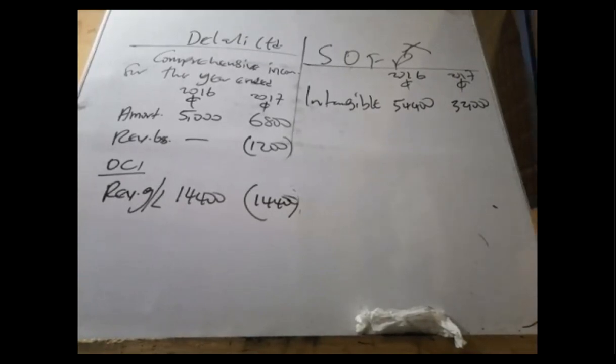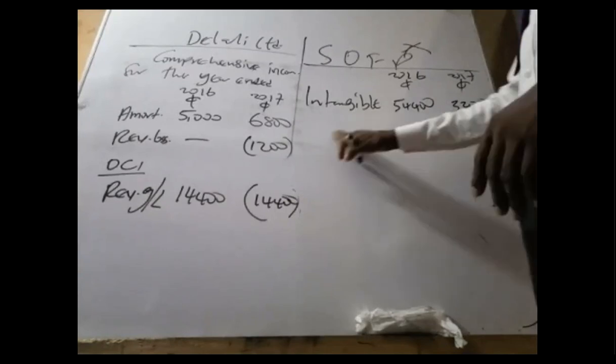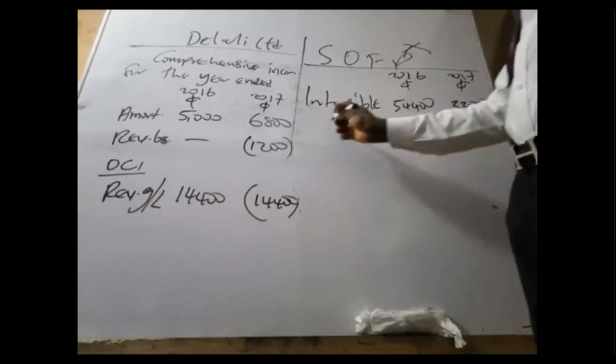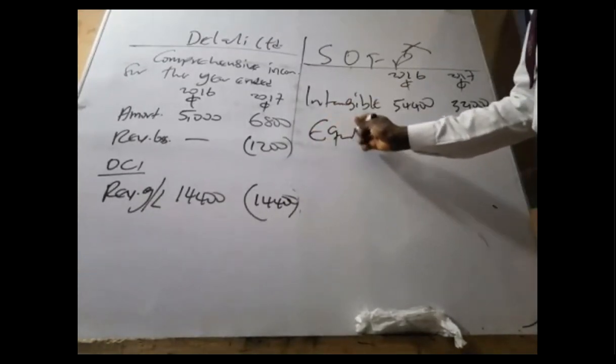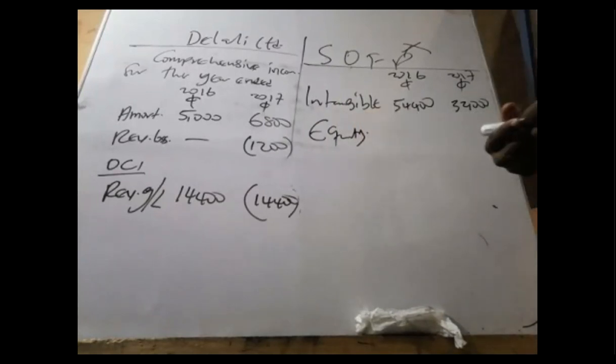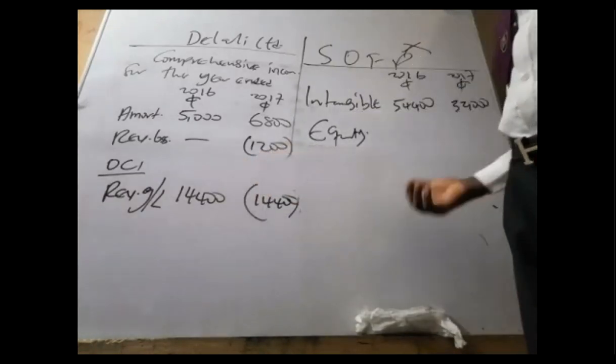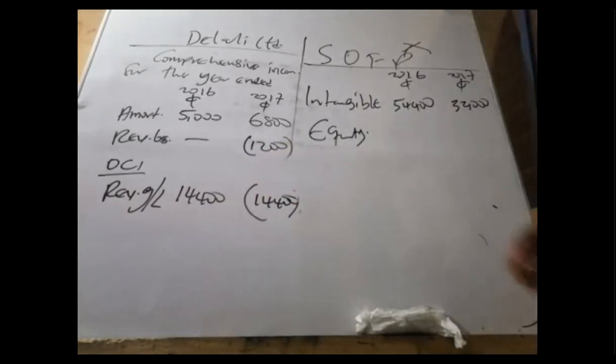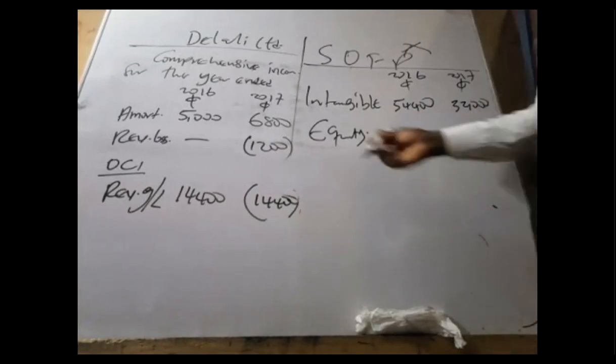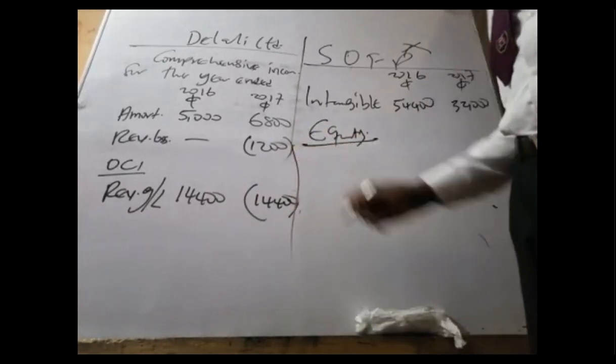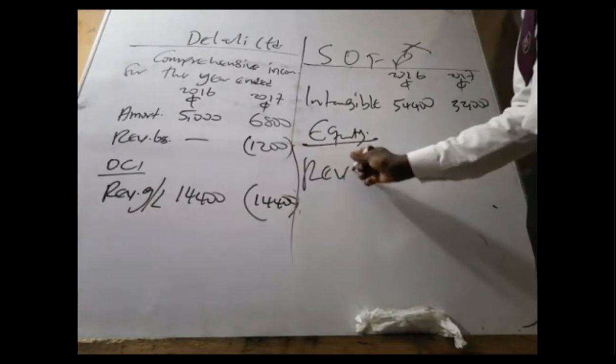Then move on to the next section. Now go straight to the equity section. Any figure which hits the OCI must enter the financial position under equity. So under equity, write revaluation gain.